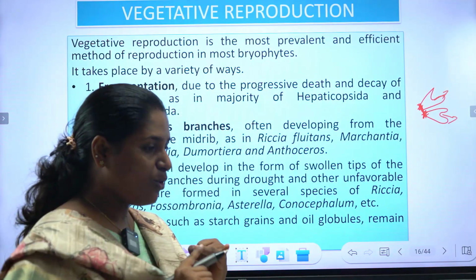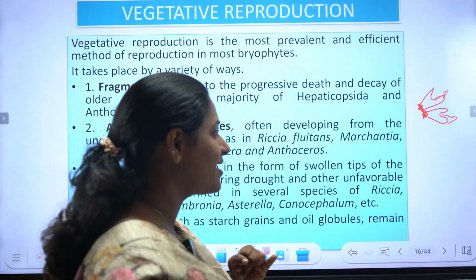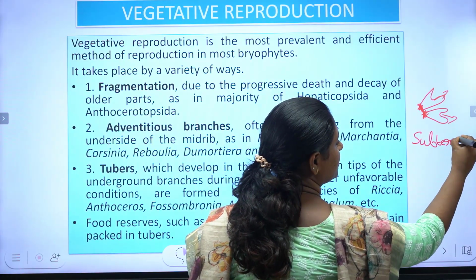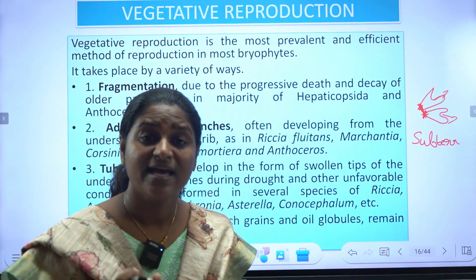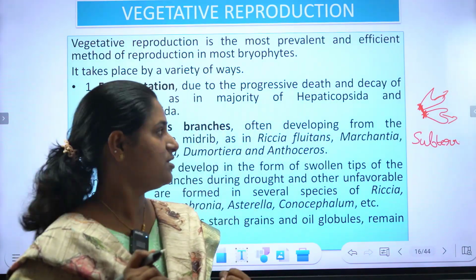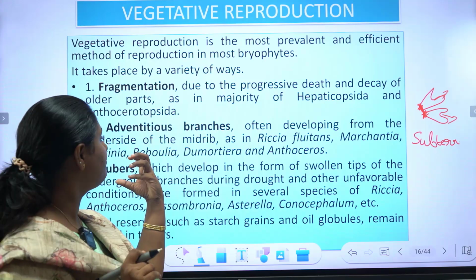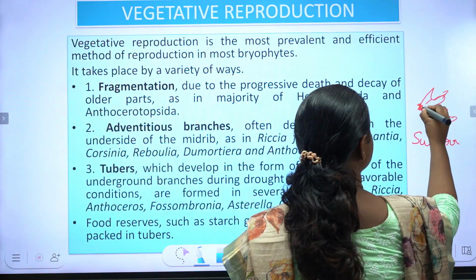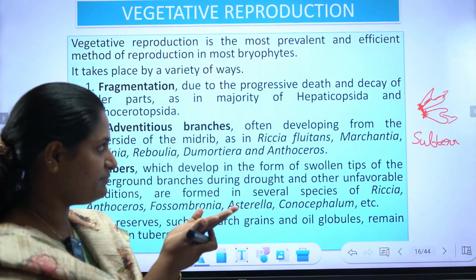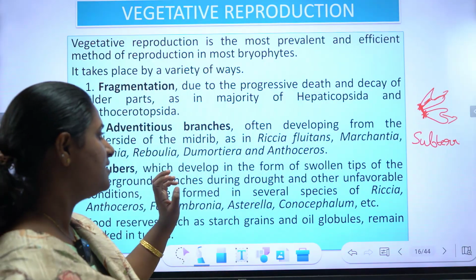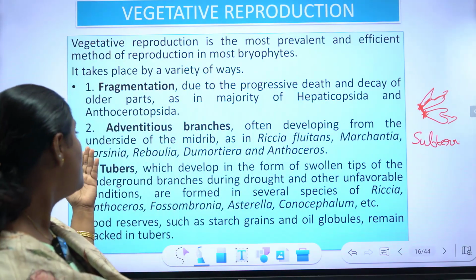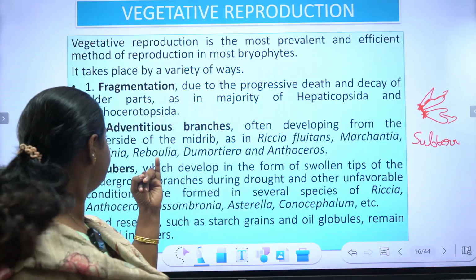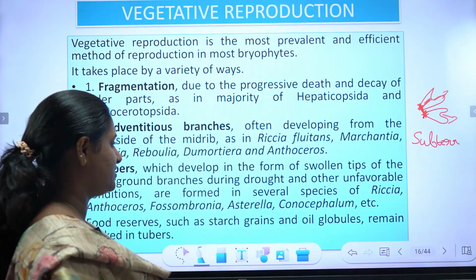Adventitious branches. So adventitious branches are subterranean. Subterranean means these are formed under the ground. Under the ground, adventitious branches often develop from the underside of the midrib, that is the lower side of the midrib. This is seen in Riccia fluitans, Marchantia, Targionia, Reboulia, Dumortiera and Anthoceros. And fragmentation, adventitious branch. Next is tubers.